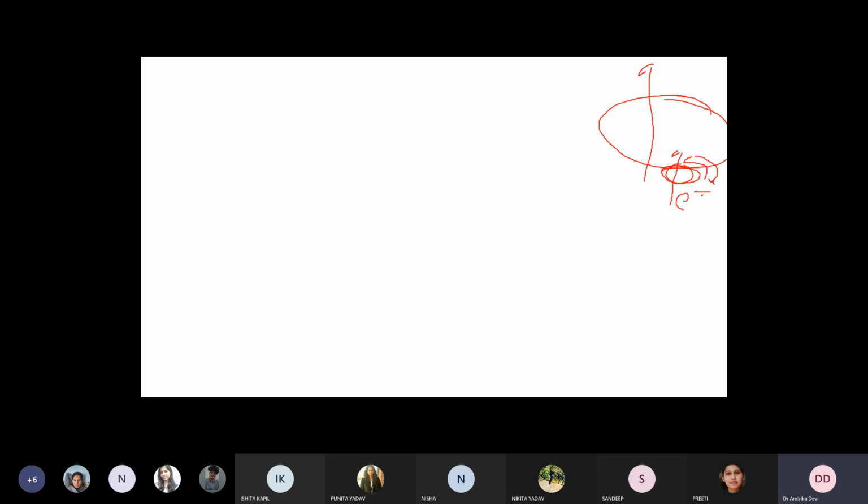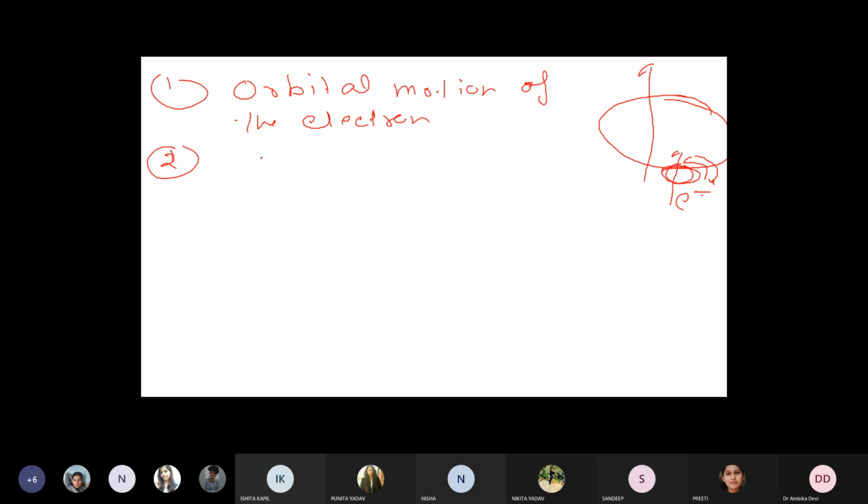So the two reasons which are responsible for the origin of the magnetism were, number one, orbital motion of the electron, and number two, spin motion of the electron, right.